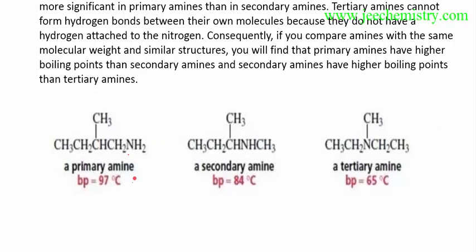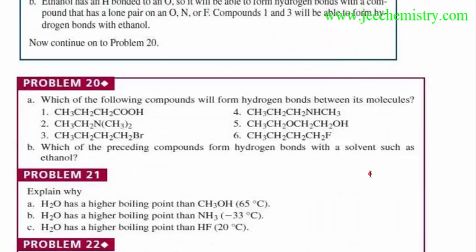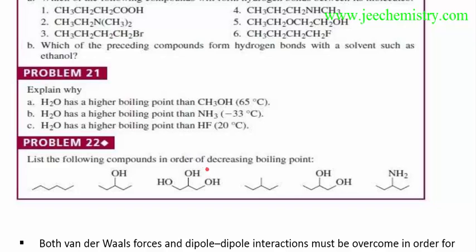Here is a 1 degree amine, primary amine, secondary amine, tertiary amine. The tertiary amine doesn't have any hydrogens to form hydrogen bonding. This one has one hydrogen for forming hydrogen bonding. This compound has two hydrogens to form two hydrogen bonds. That's why this has a higher boiling point than this, than this. In this way we can compare the boiling point. Here there are also three hydrogen bonds, two hydrogen bonds. This will be greater.